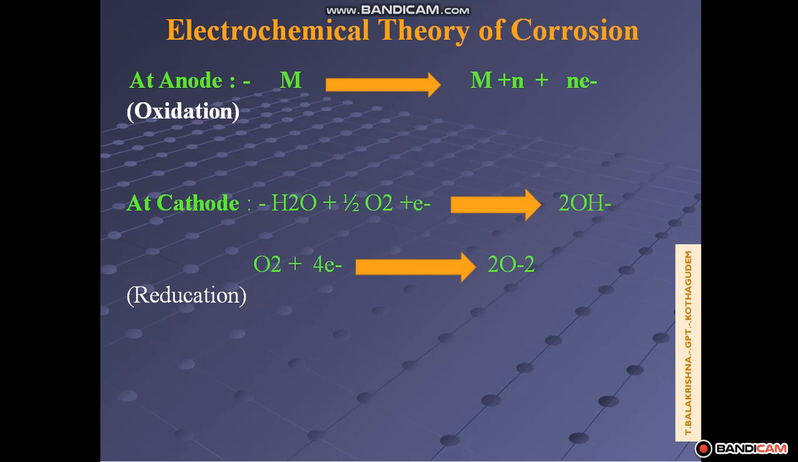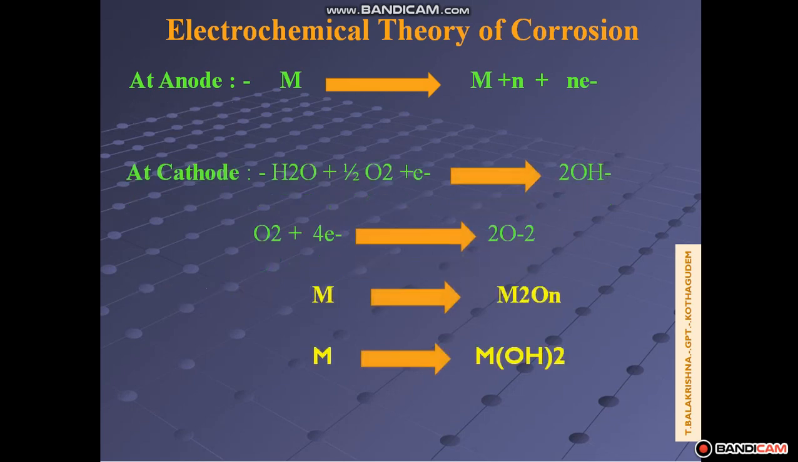Those electrons are gained by the active agents present in the environment like H2O and half O2, which gain two electrons and are converted to 2 hydroxide ions. The second reaction: if the atmosphere does not contain water vapor and humidity, only oxygen participates in the chemical reaction, gains 4 electrons and is converted into oxide ion. Next step, the metal ion formed at the anodic part and the non-metal ion formed at the cathodic part come together to form the corresponding product like metal oxide and metal hydroxide.